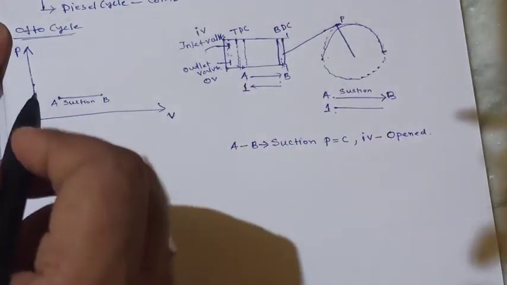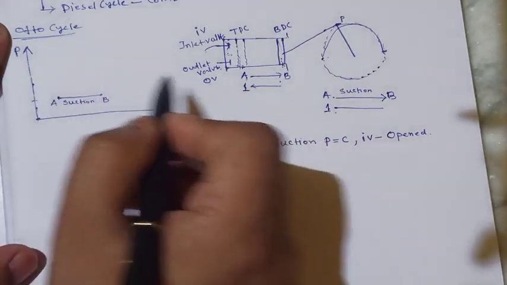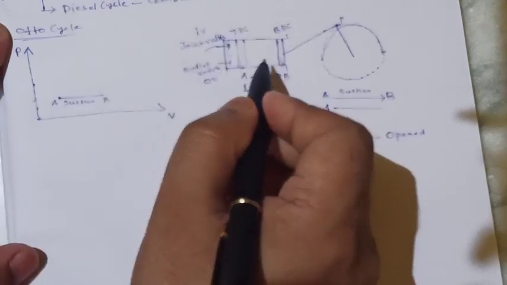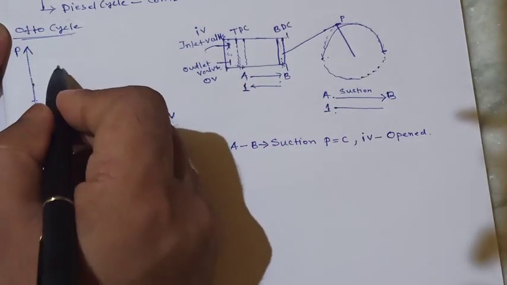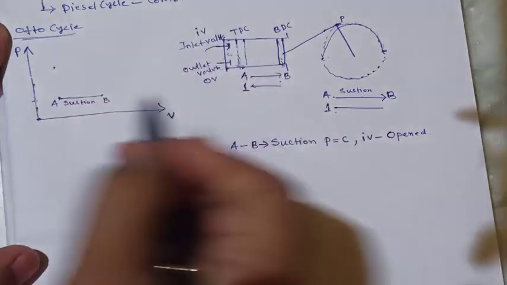So we have to choose a point where pressure will increase and the volume will reduce. That means it will come here.